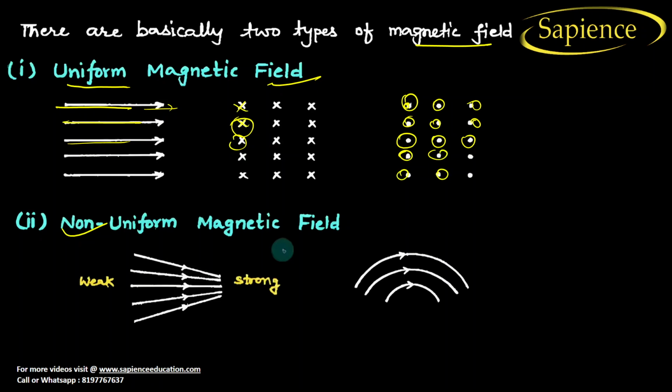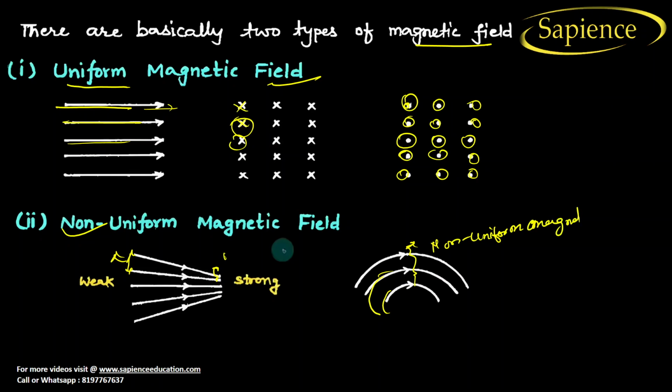This is known as a uniform magnetic field. Now the magnetic field which is not equally spaced, see here, the distance between two lines is larger here, but at this point the distance is smaller. These are in the form of curves, so this is a non-uniform magnetic field.